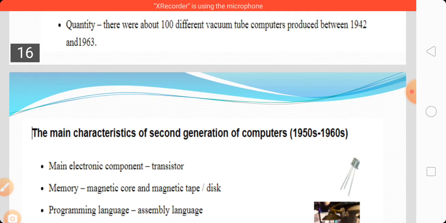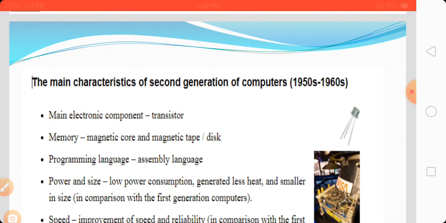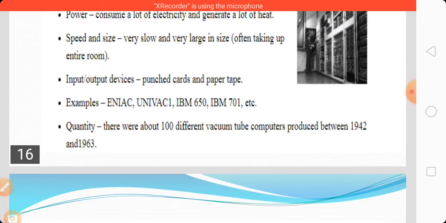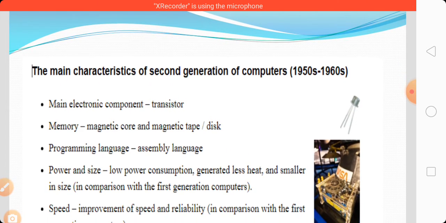So here the main electronic component is the transistor. For memory, we use magnetic core and magnetic tape. In the first generation we used magnetic drum or magnetic tape, while in the second generation we use magnetic core and magnetic tape. The programming language is assembly language.